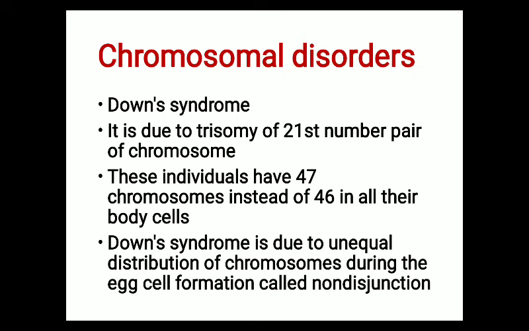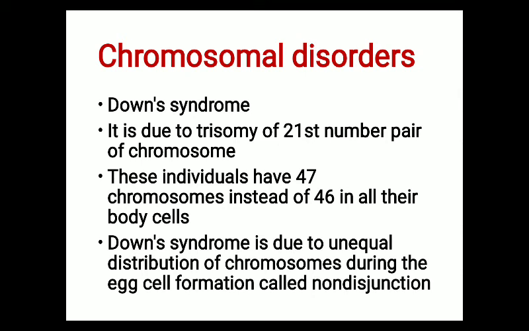This is a very important line. What is the cause of Down syndrome? Trisomy of the 21st pair of chromosomes. Generally the 21st pair is made up of two chromosomes, but any person who suffers from Down syndrome will have one more chromosome added in the 21st pair. This is known as trisomy. Such individuals have 47 chromosomes instead of 46. Down syndrome is due to unequal distribution of chromosomes during egg cell formation, called non-disjunction.